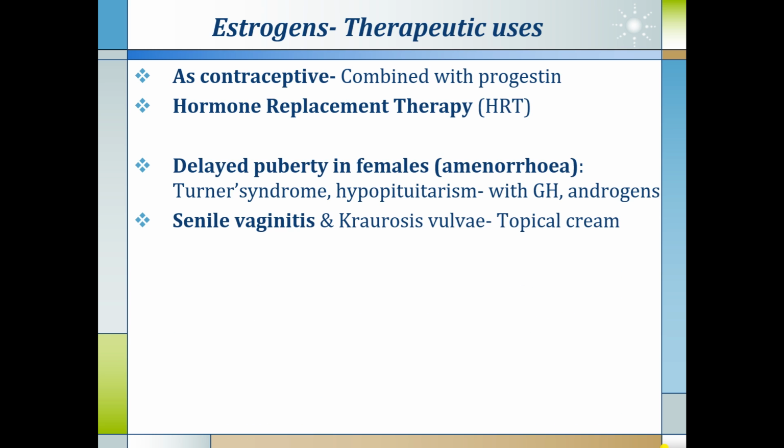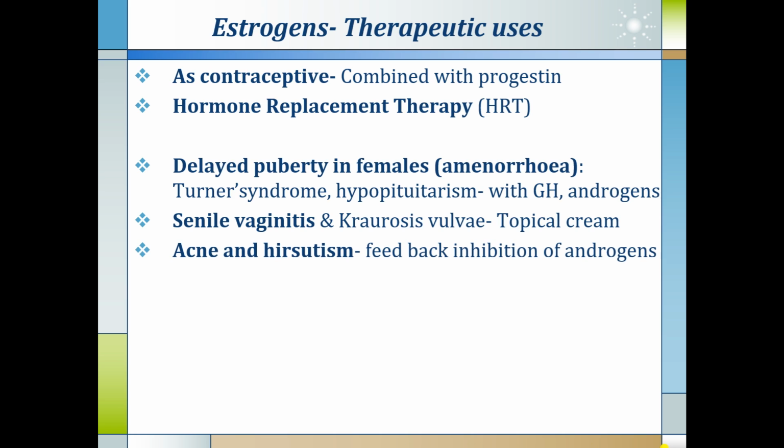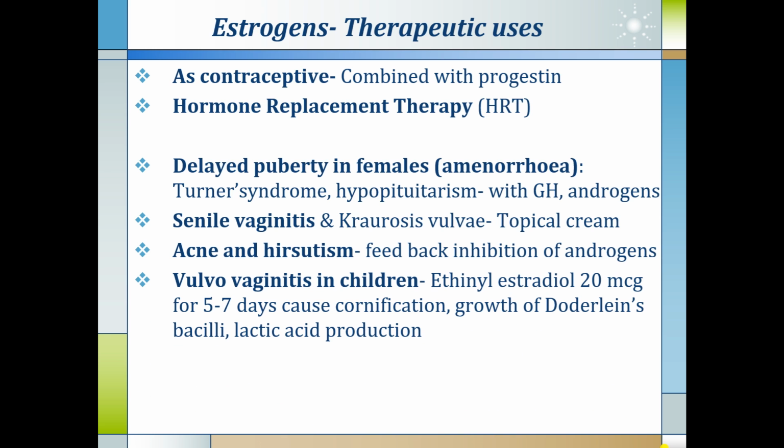It can be useful for treatment of senile vaginitis and kraurosis vulvae, where topical estrogen cream is applied. For acne and hirsutism, feedback inhibition of the androgen mechanism can be useful and estrogen can be given. In vulvovaginitis in children, ethinyl estradiol 20 microgram for 5 to 7 days causes cornification, growth of Doderlein's bacilli and lactic acid production, and ultimately it can heal the vaginitis in children.